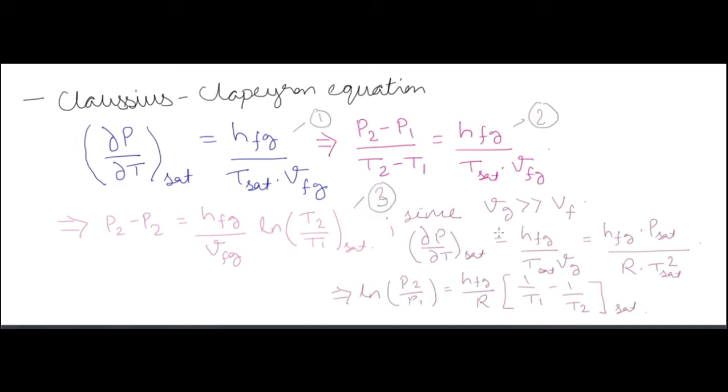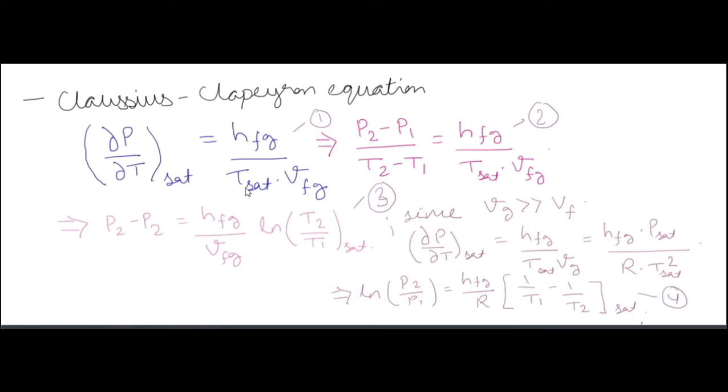So you have 4 equations. All these equations are Clausius-Clapeyron equations, but the guiding equation is only this: dou P by dou T at saturation is equal to HFG by T saturation VFG.